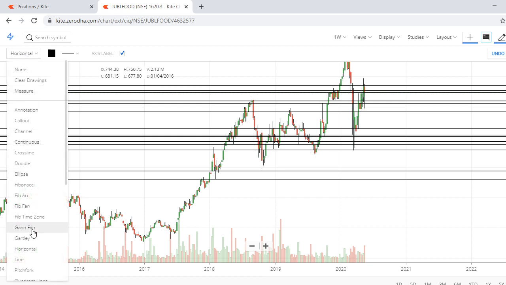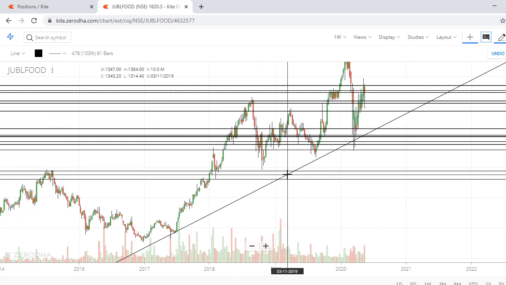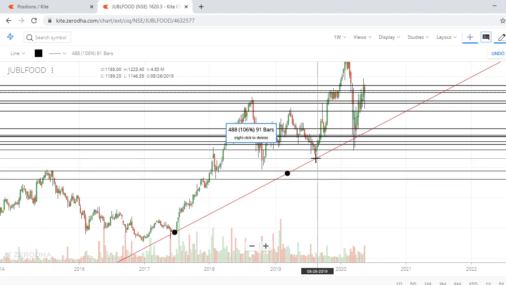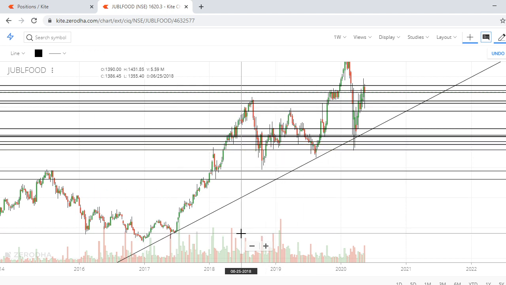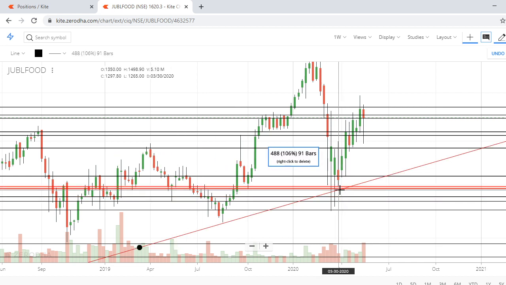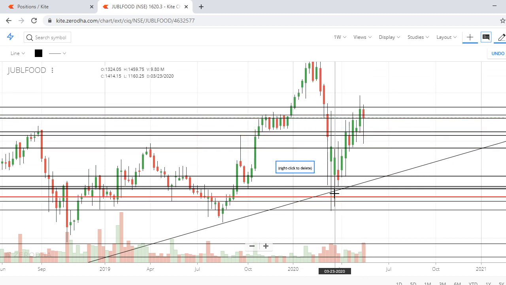If you draw a trend line here, yes, I'm trying to add these two. Of course, there is a strong support here. So it tried to take a reversal from the same 1251 and it started going up. Now again it's at the supply demand zone. It's trying to cross this. Okay, see, from here it started, so it went up, went up, went up.